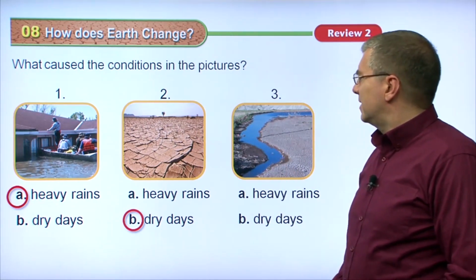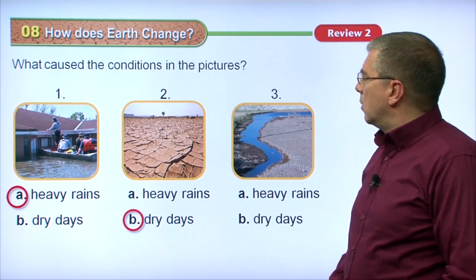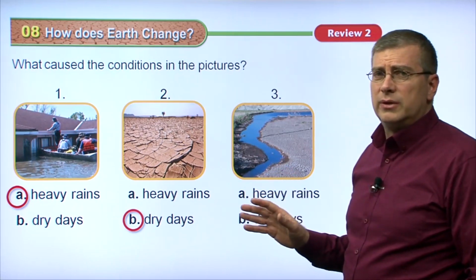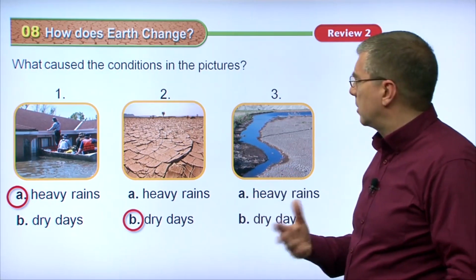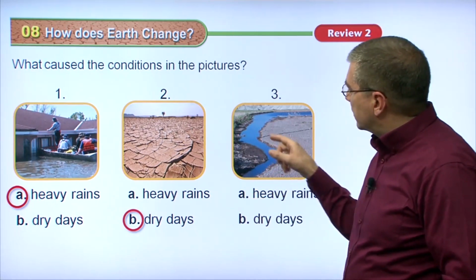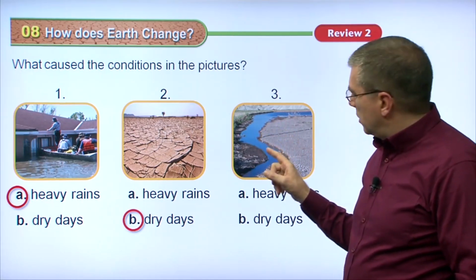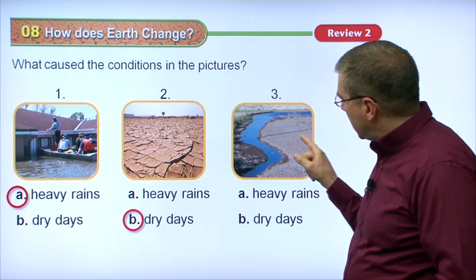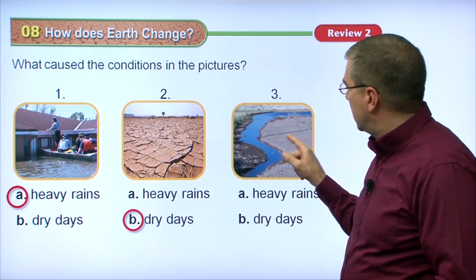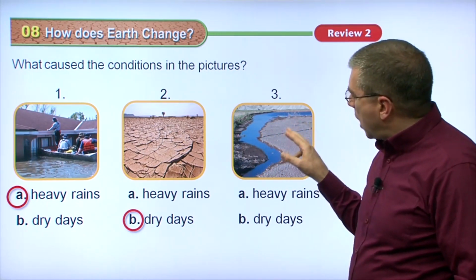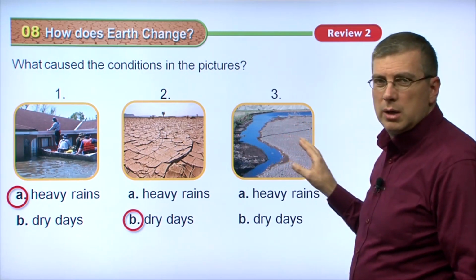Over here, this is a little bit difficult to look at. It's not difficult to look at, it's difficult to figure out what's going on, but I'll explain it. What we have here is a small stream. Now, we can see that this stream used to be larger because there's a lot of dry, bare earth over here that indicates that probably this area was underwater usually.